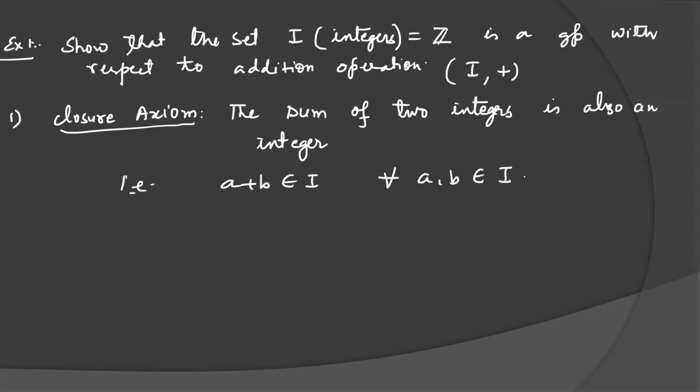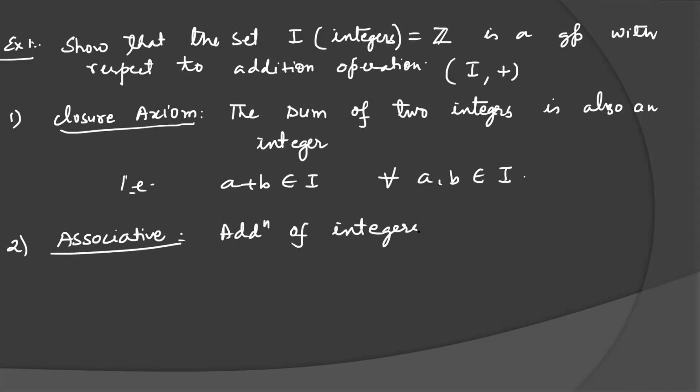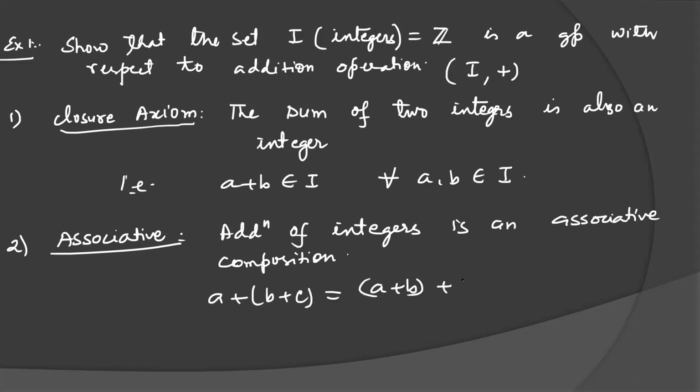It means the set I is closed with respect to the binary operation addition. Second property is the associative property. Addition of integers is associative. We have already studied this in class 9th, 10th also. Associative composition means a plus b plus c is equal to a plus b plus c, for every a, b, c belonging to integers.